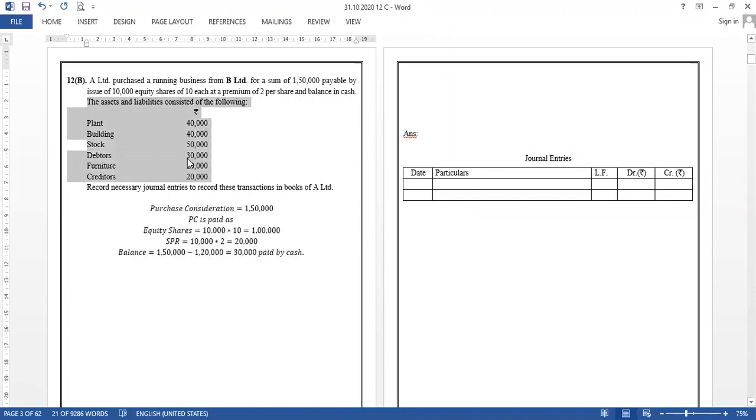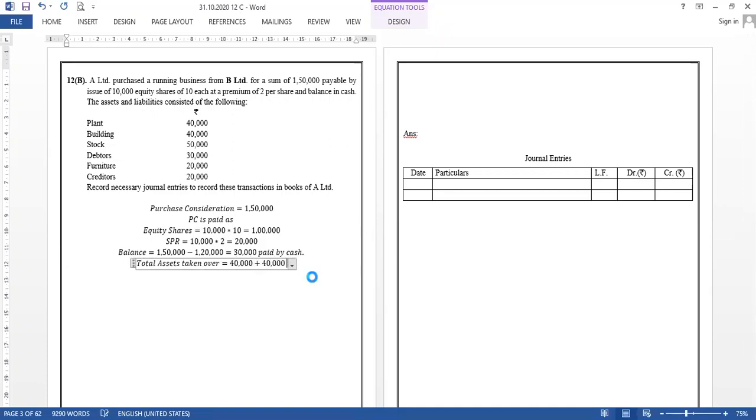Now the assets and liabilities consist of the following. What assets and liabilities are taken over? Let us get the total assets taken over. This will be 40,000 plus 40,000 plus 50,000 plus 30,000 plus 20,000.